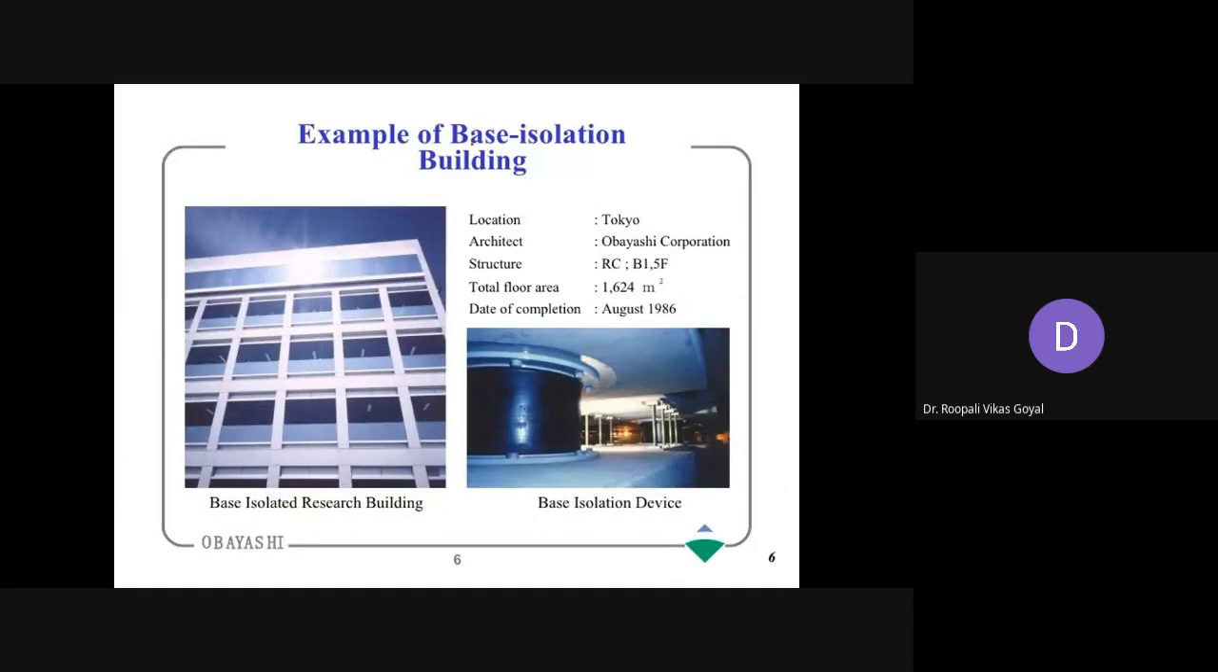This is one example of a base isolation building. This is the research building, and these are some of the features shown. It is located in Tokyo and is provided with a base isolator. You can see how big the base isolation device is, provided just to isolate the building from the foundation, because Japan is a high risk zone. Every day, you could say, earthquakes are coming, so they need to construct earthquake resistant structures.